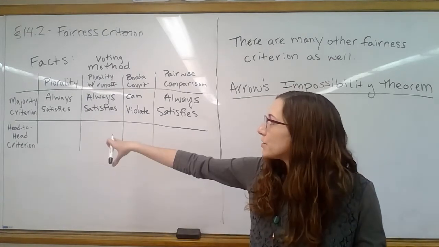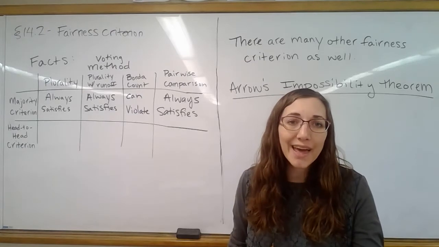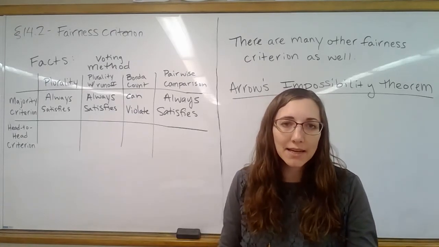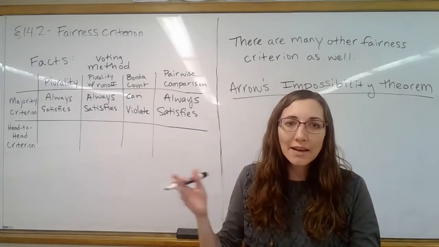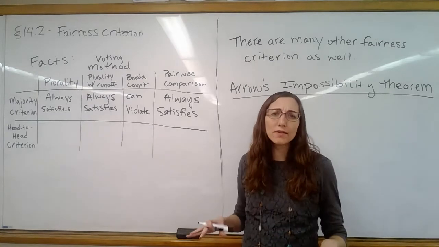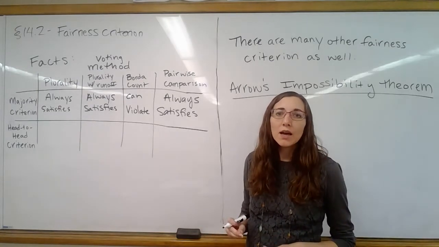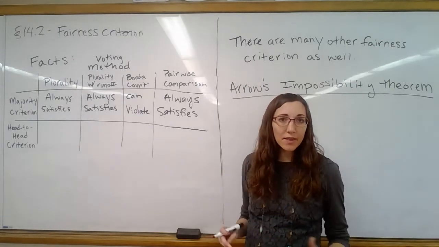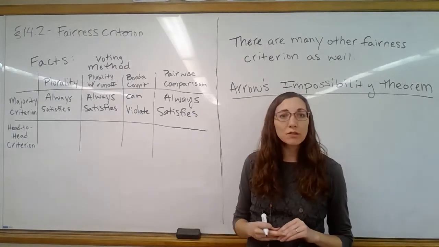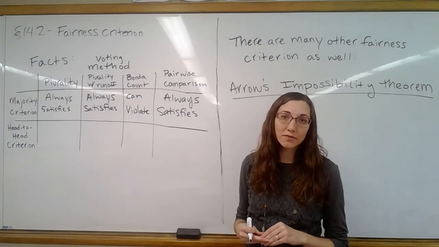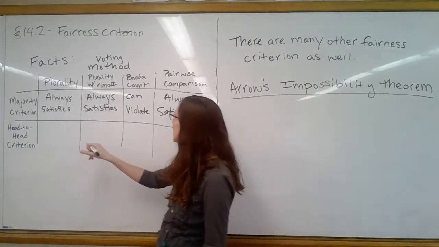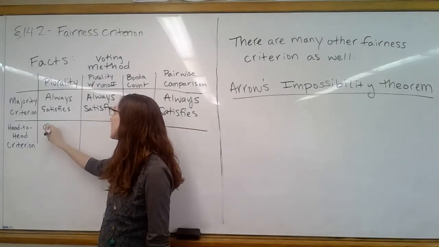Now, there are other voting methods we can learn that we could look at the majority criterion with, but instead what I want to do for a minute is switch over to thinking about the head-to-head criterion. This one asks about, is there a candidate who wins head-to-head versus every other candidate? So they win all of their head-to-head comparisons. Would this method declare them the winner, yes or no? It turns out this one is actually really hard to satisfy. So this head-to-head criterion. It turns out that plurality can violate it.